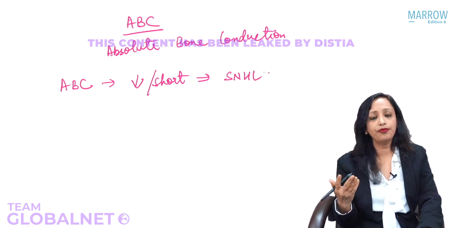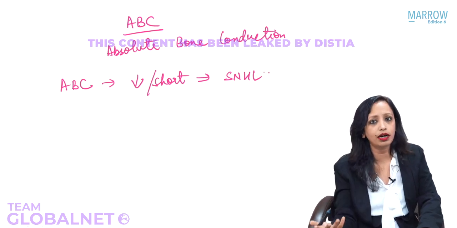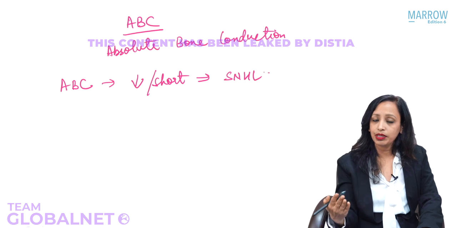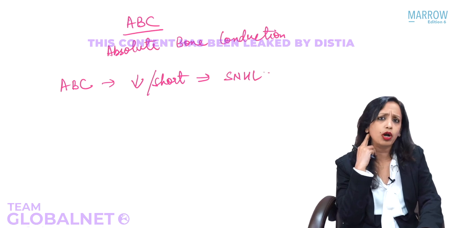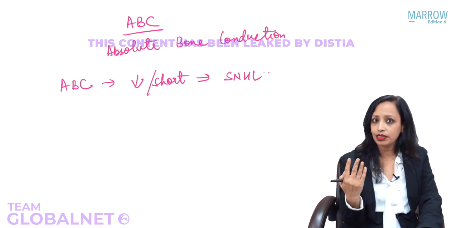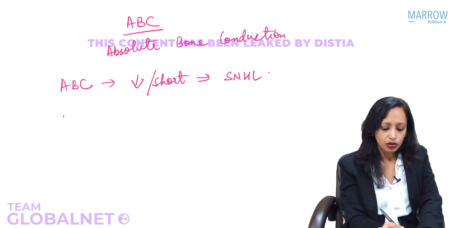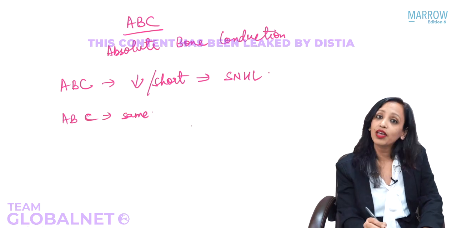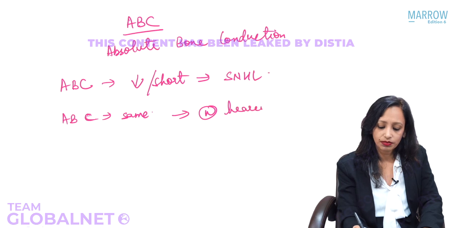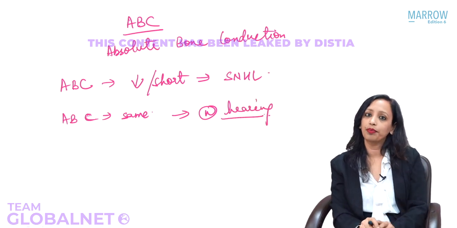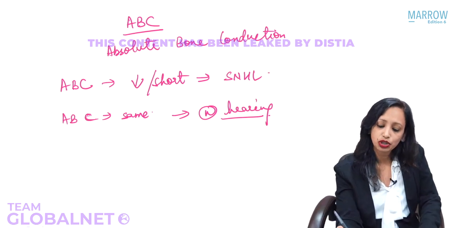Now, can this test detect a conductive hearing loss? No, it cannot, because we are giving both of us already a conductive hearing loss. Now, if the patient stops hearing, and I also place it on my mastoid and I also stop hearing, it means that the patient's hearing and mine are the same. Since I am normal, he is also normal. So if the ABC is same, it indicates that the patient has normal hearing. The extension of the ABC test is what is known as Schwabach.